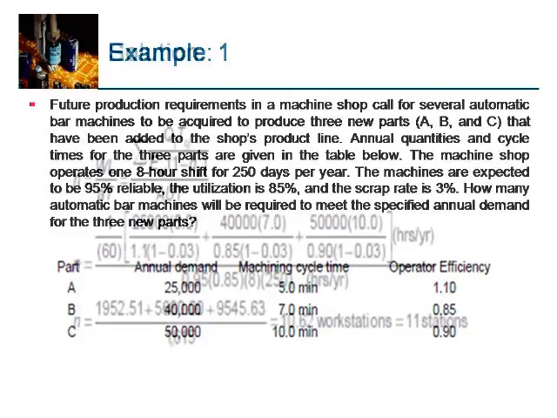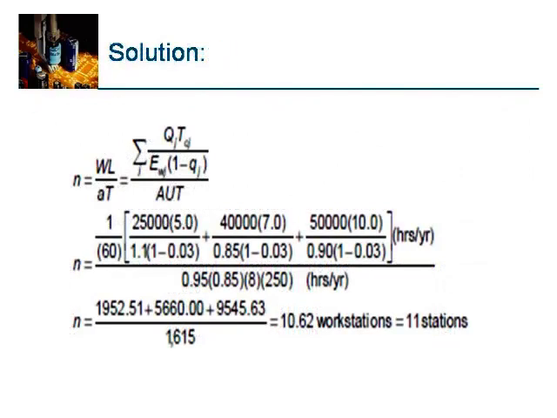And we can now calculate N, as said by the formula, N is equal to WL by AT, and by substituting all the values given there, we get 10.6, but the 10.6 is rounded up to 11 workstations.